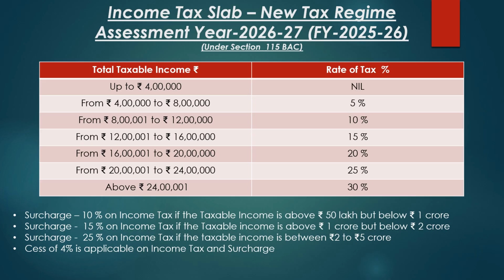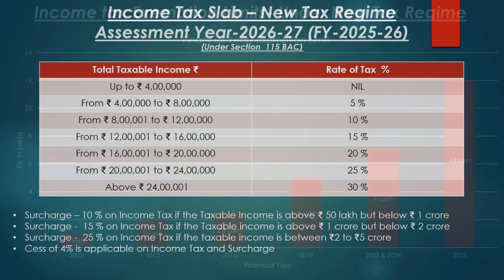For income above rupees 50 lakhs, the surcharge rate on income tax is 10%. For income from 1 crore to 2 crore, the surcharge rate is 15%. For income between 2 crores to 5 crore, the surcharge rate is 25%. Cess of 4% is applicable on income tax and surcharge.